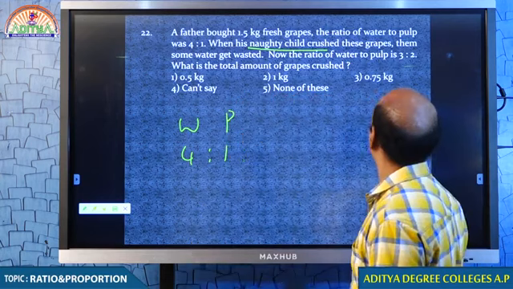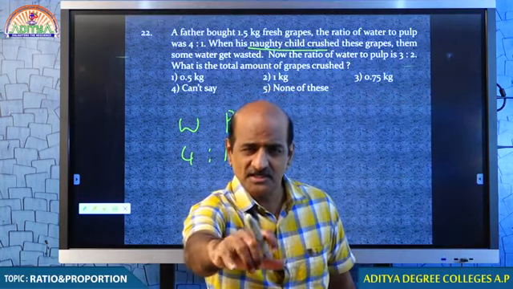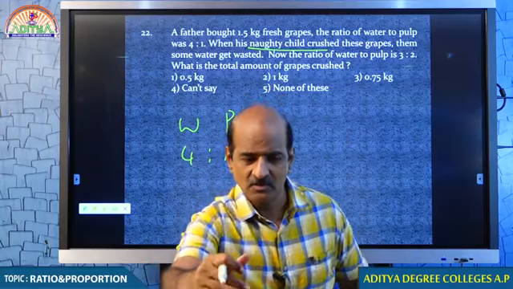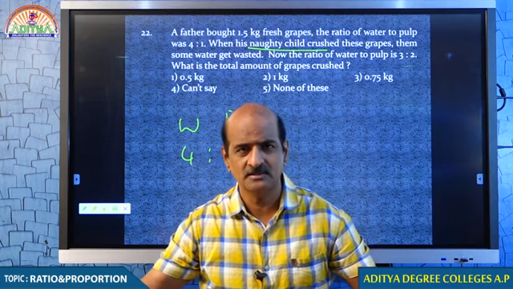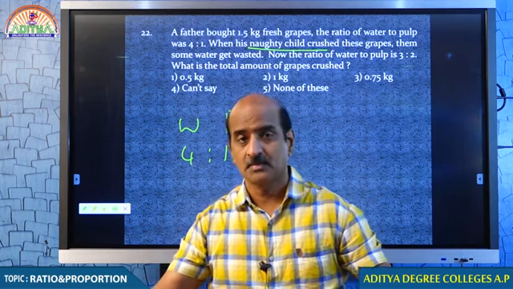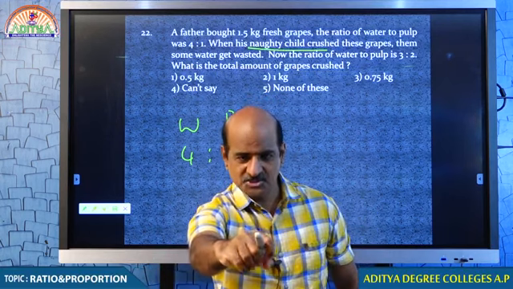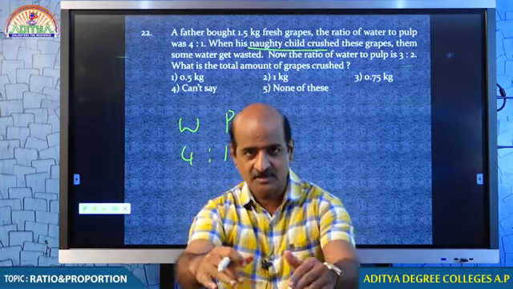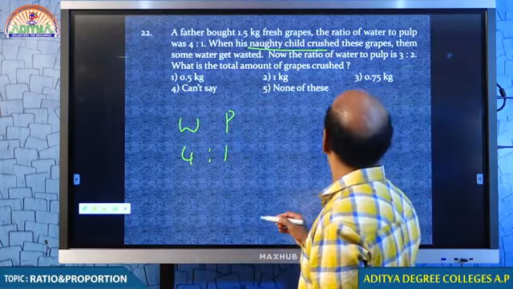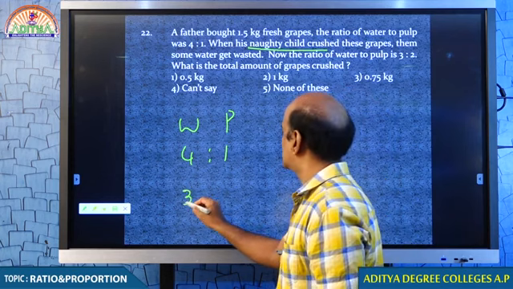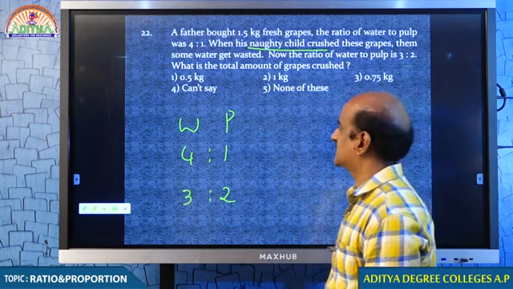Tell me, what happened? Then some water gets wasted, obviously. Whenever you crush the grapes just like this, what happens, you know? Water gets dispersed. Want to do some practicals in your house? Okay, you do it. But make sure your father is not there. When he crushed the grapes, some water gets wasted, and hence now the ratio of the water to pulp is 3:2.